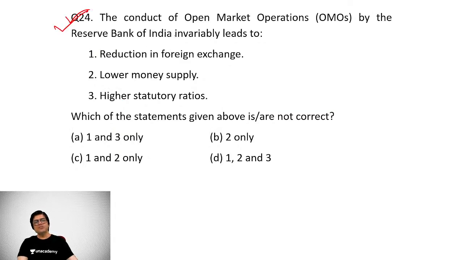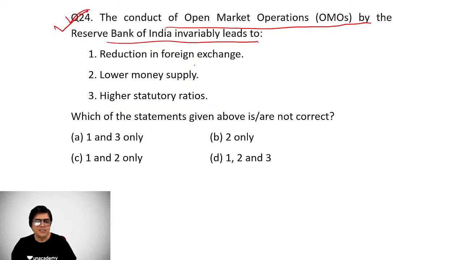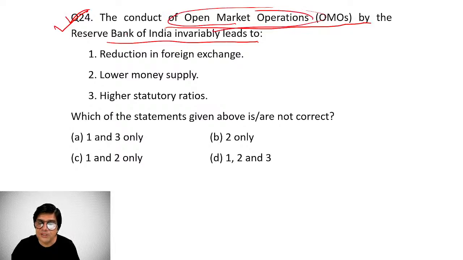Question number 24, students, is the conduct of open market operations by the Reserve Bank of India invariably leads to what? So this is question number 24, and I'm talking of open market operations where Reserve Bank of India is selling securities, right? Reduction in foreign exchange, lower money supply, higher statutory ratios. Which of the given statements are not correct?